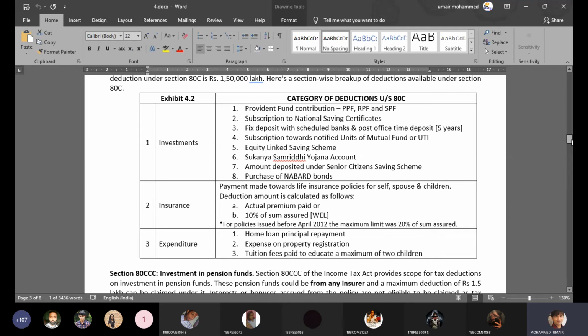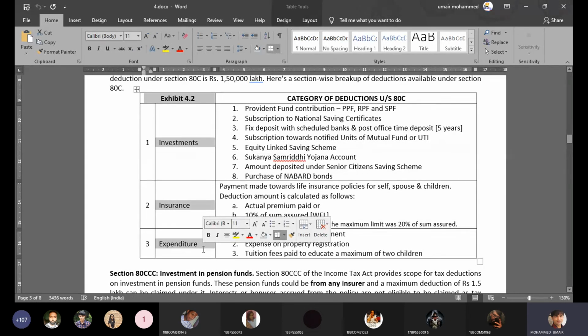So imagine I just hide this, right? And I just read out one by one all this randomly. Then what will happen? Your mind will definitely get stressed. But when I tell you, okay, these are the investments, this is the insurance, this is the expenditure, it becomes easier for you to retain in your memory. And you know, income tax is a subject that demands you to retain things in your mind. So if you don't do proper presentation of the subject, your mind will get blown away. It is already blown away by staying at home and looking at this situation which is prevailing now.